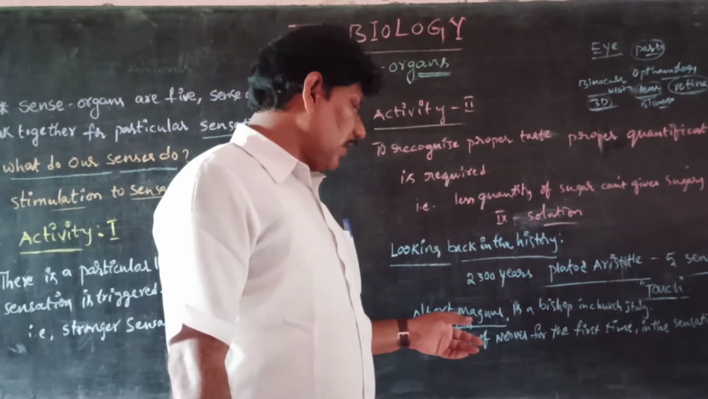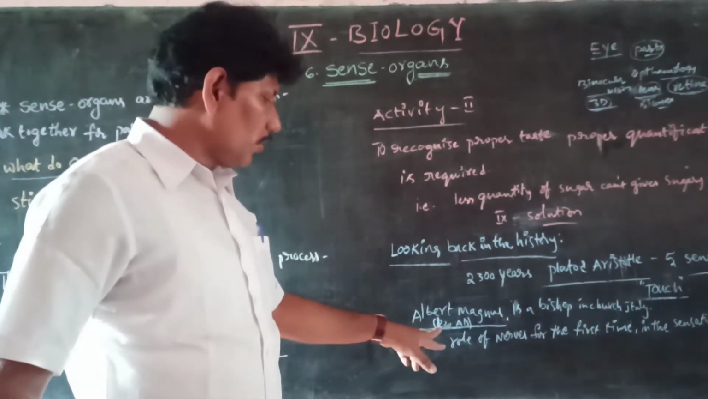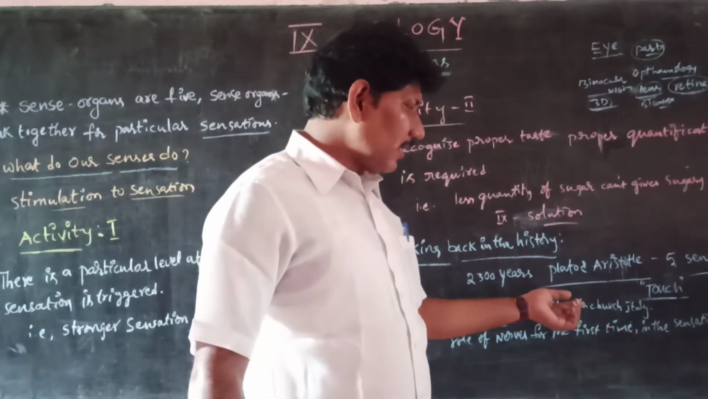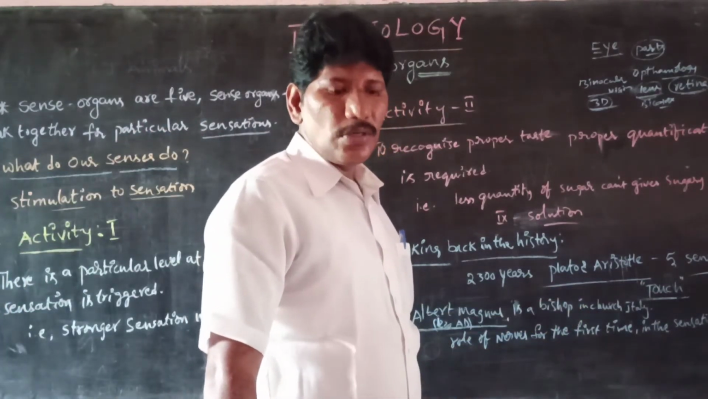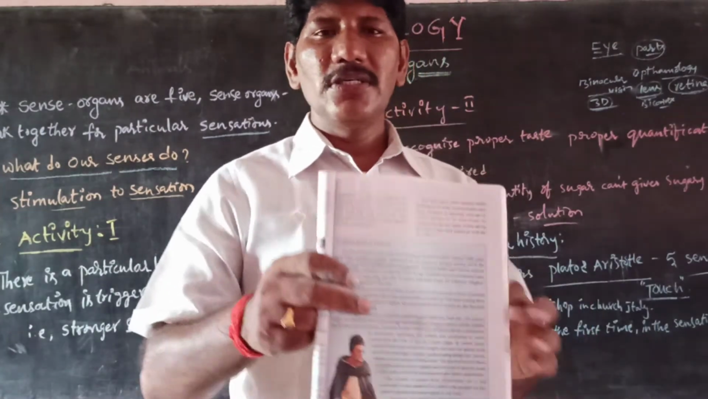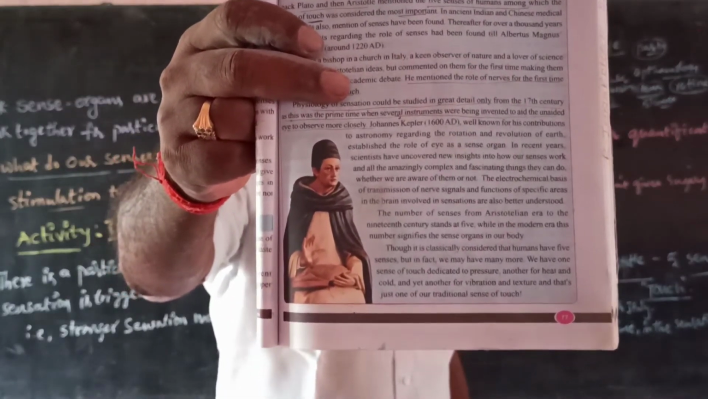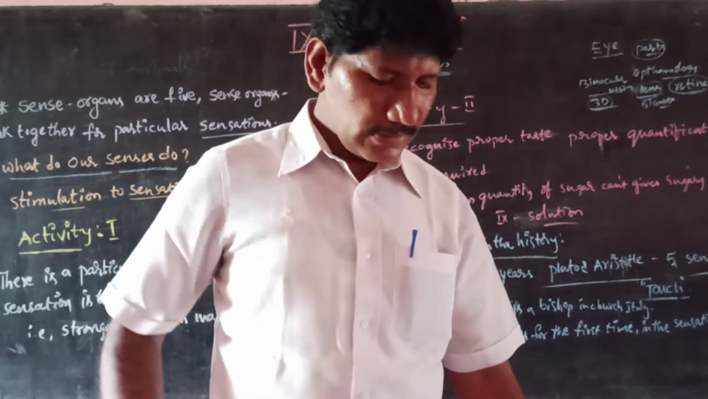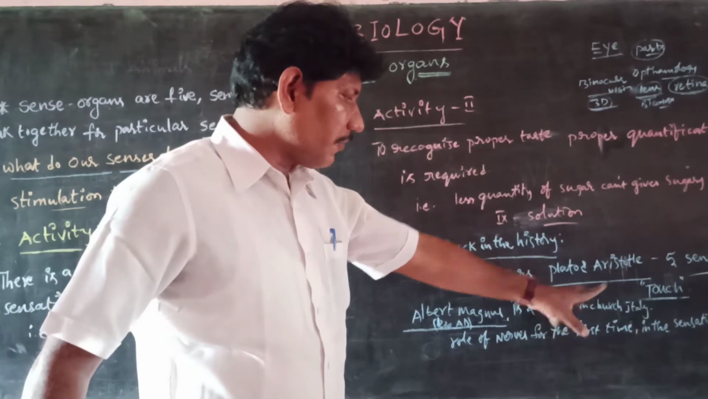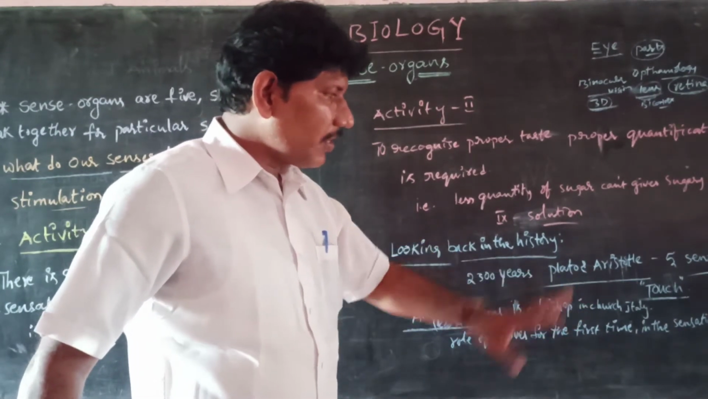Then coming to another person, Albert Magnus. Who is this person? Albert Magnus, in 1220 AD, was basically a bishop in the Church of Italy. So what did he do? He described the role of nerves for the first time in the sensation of touch.